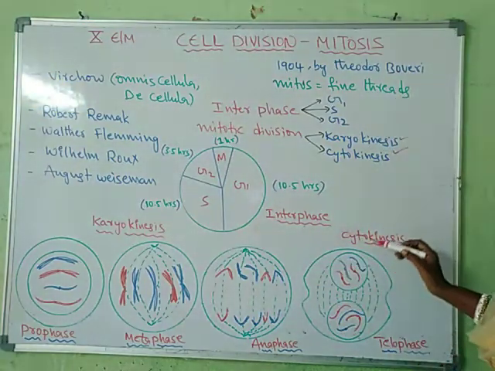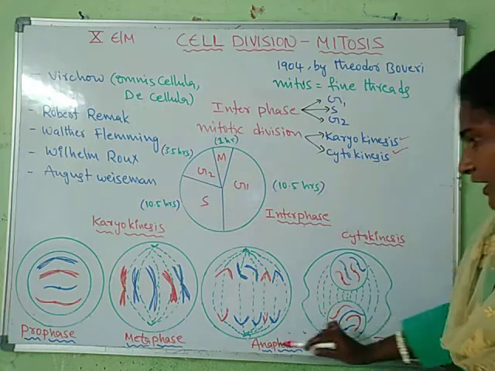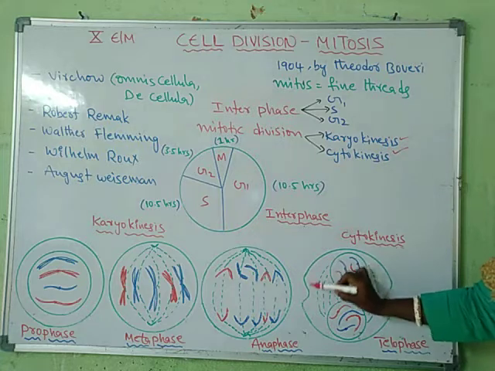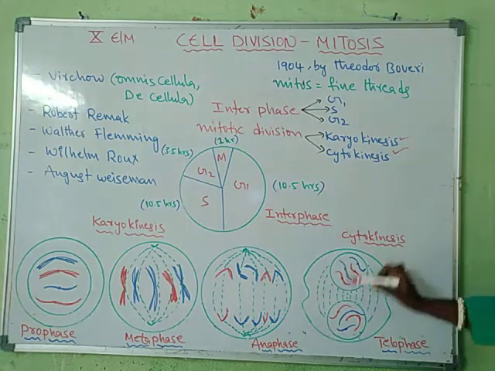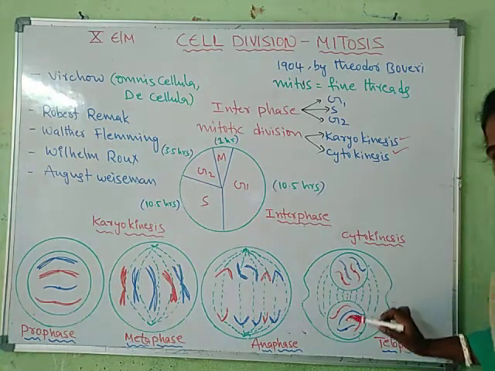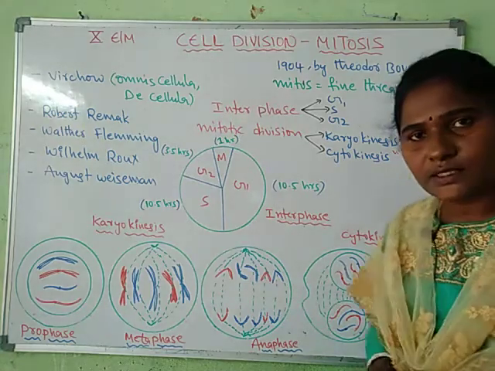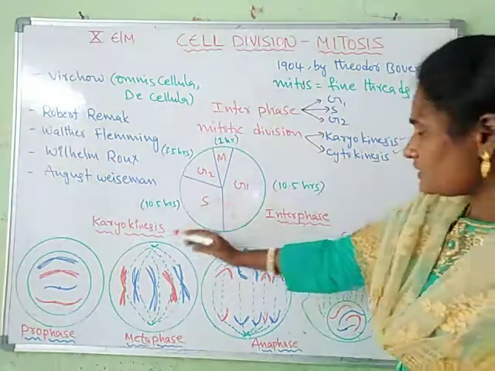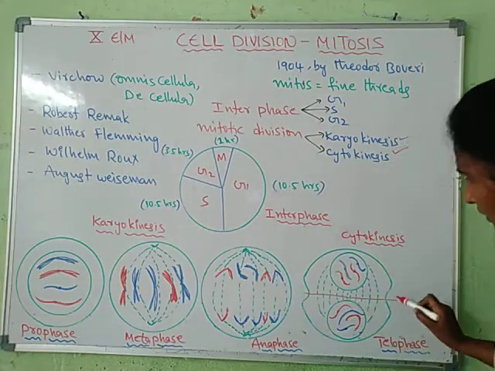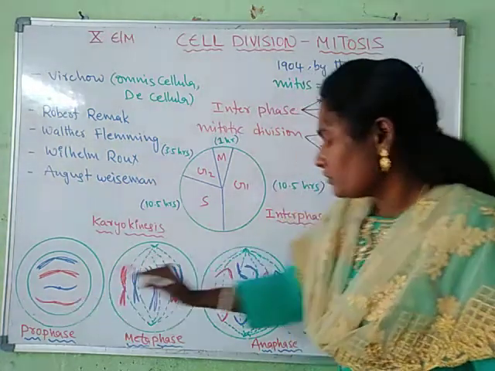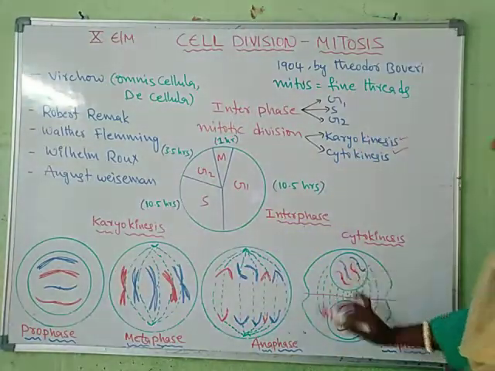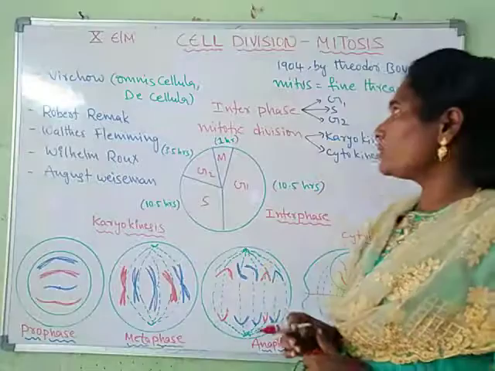And cytokinesis occurs after the completion of the karyokinesis. In cytokinesis, the cell membrane in animal cells and the cell wall in plant cells pinch in to form two daughter cells. So this is cytokinesis. So after the completion of karyokinesis and cytokinesis, two cells are formed from one cell, which are similar to the parent cell, identical copies of the parental cell. So this is about mitosis.